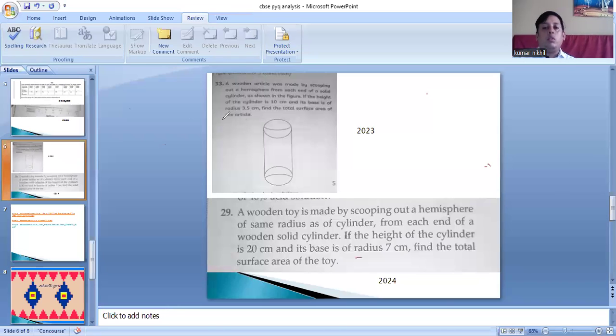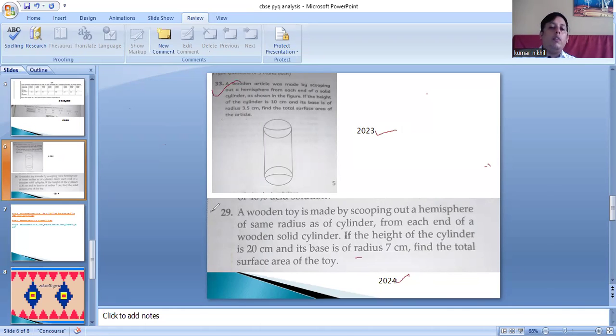So this question has come in 2023, and this one has come in 2024. And if you notice, these two questions are exactly the same.